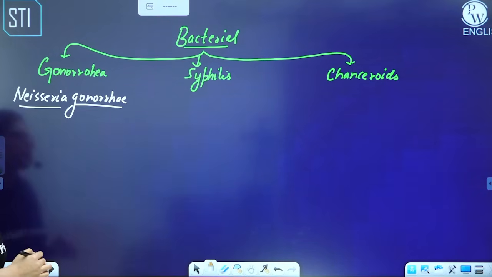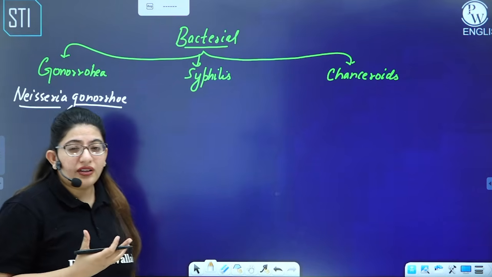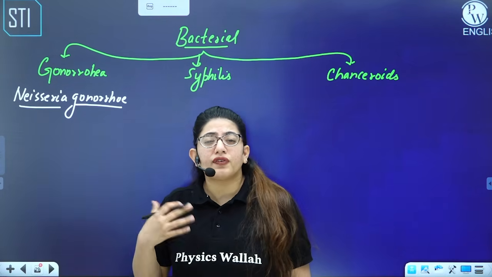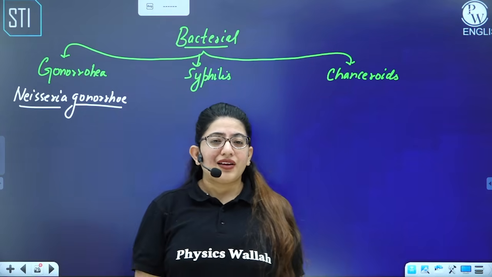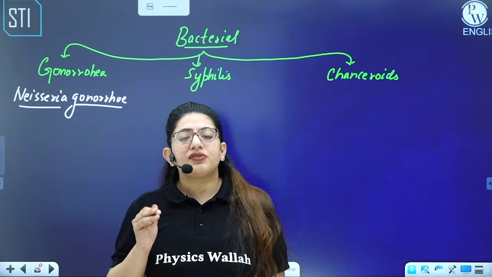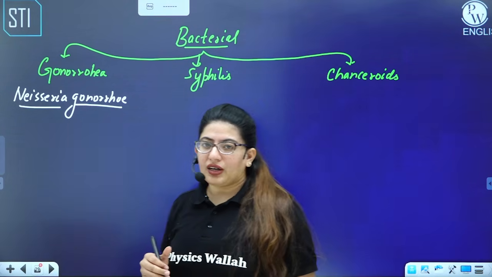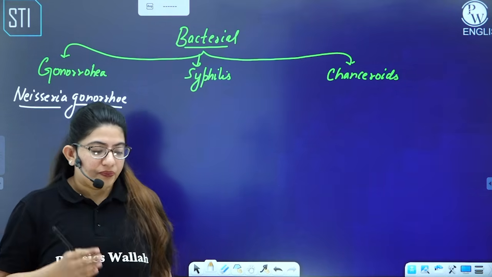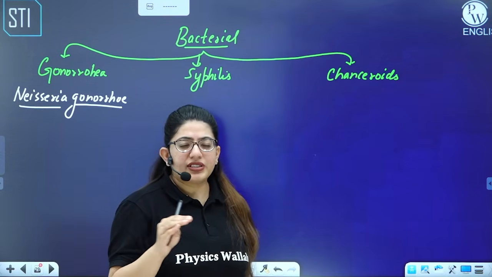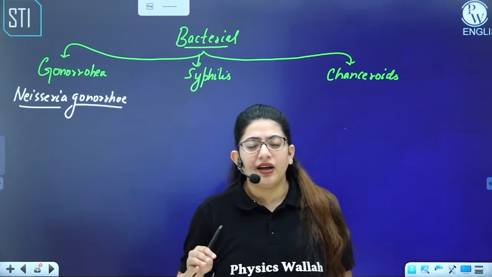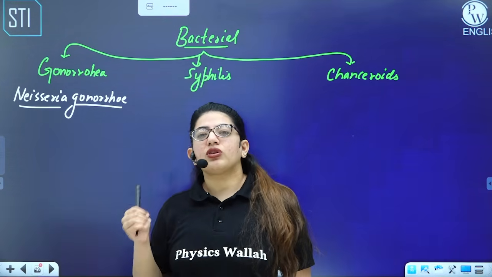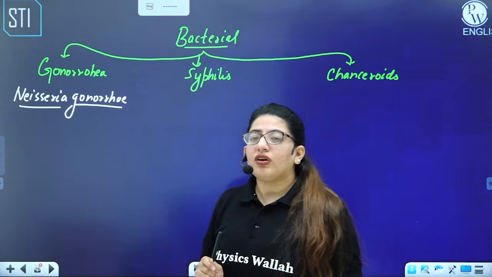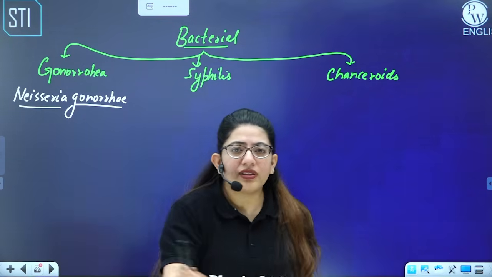So what happened in this is there is inflammation in the genitals, in the reproductive tract, and this inflammation and infection can go further into the other organs. Like in case of female, it will start from external genitals, vagina, it will reach to the uterus, and then into the fallopian tube. In fallopian tube, it can destroy all the cilia, and later on it can pass into the pelvis region where the ovary is present, right? And later on it can inflame all the pelvis region.